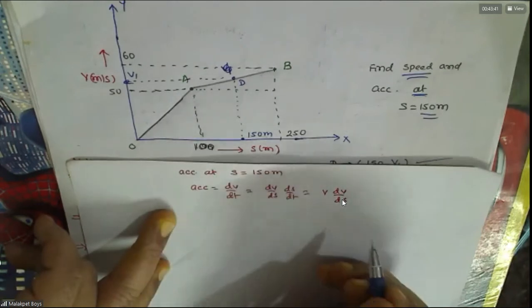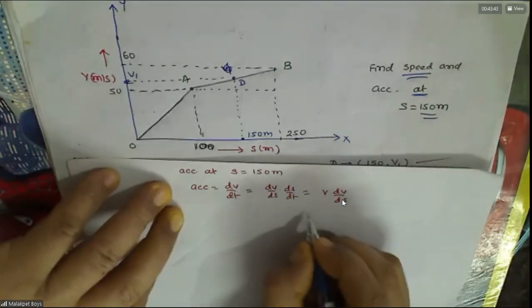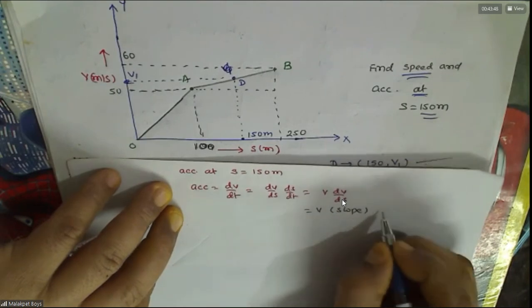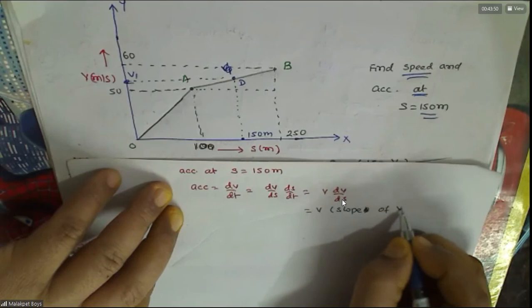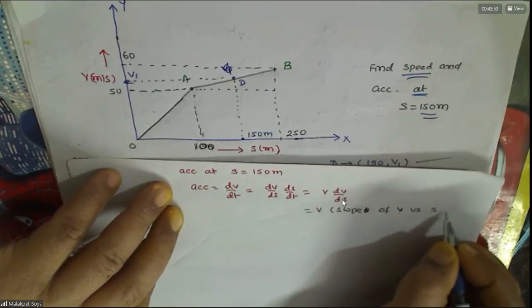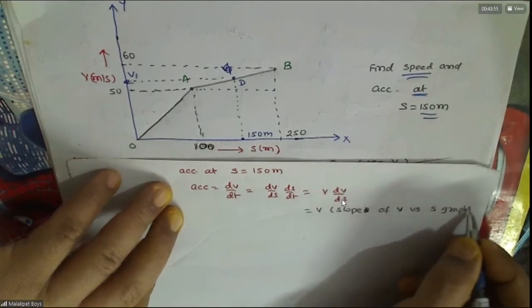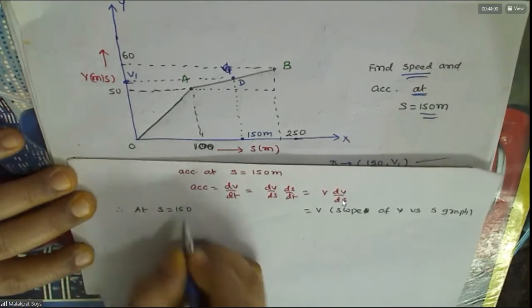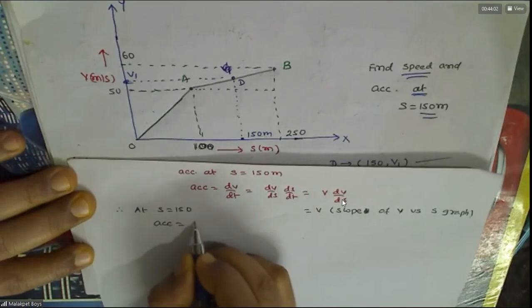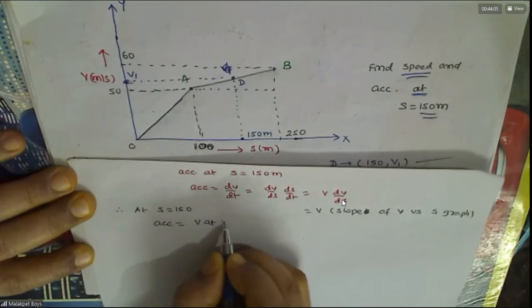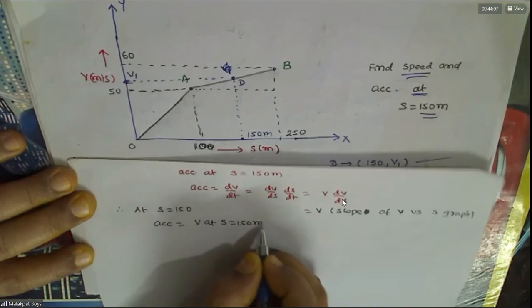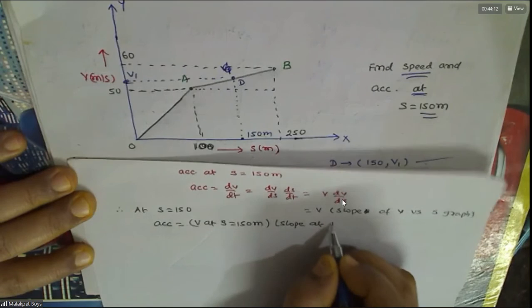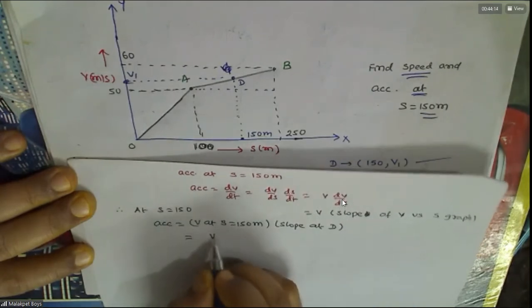So here, if you look at this, that is v into slope of the V versus S graph. Therefore at s equal to 150, acceleration is v at 150 into slope at 150. This is nothing but v1.